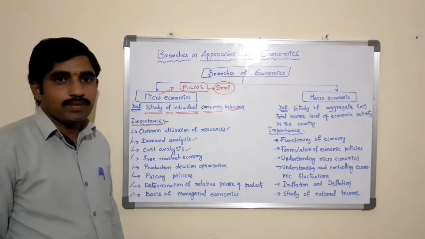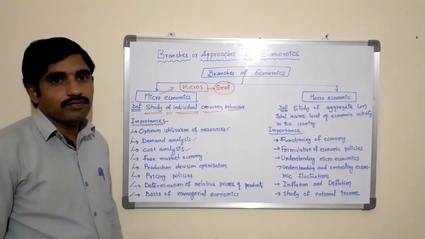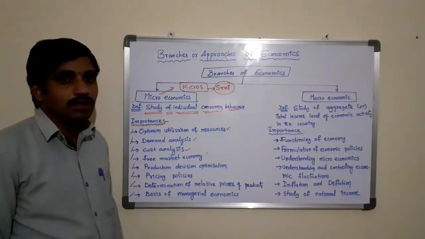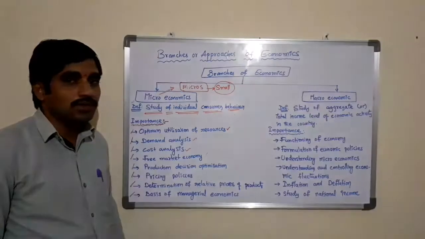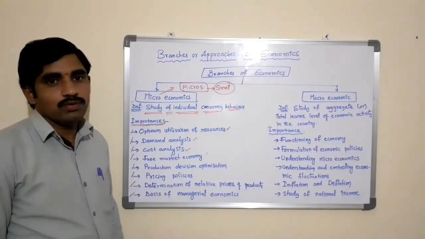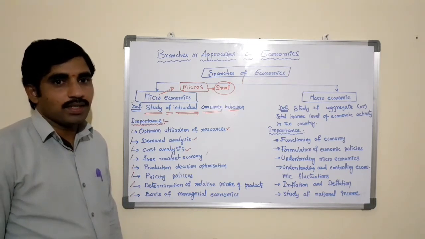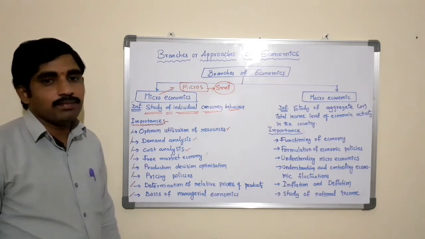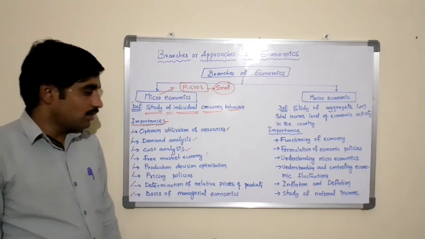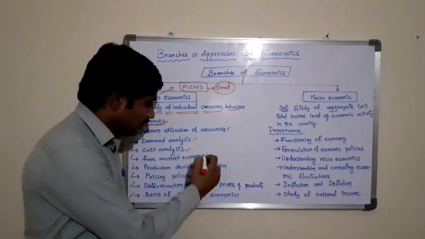So microeconomics helps the operating of a free market economy where an individual producer has the freedom to take economic decisions like what to produce, how to produce, when to produce, or for whom to produce. Allocation of resources is determined by price or the market mechanism, that is interaction between demand and supply. So this is how the microeconomics can help in free market economy.